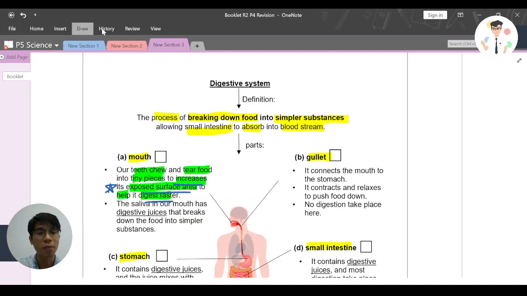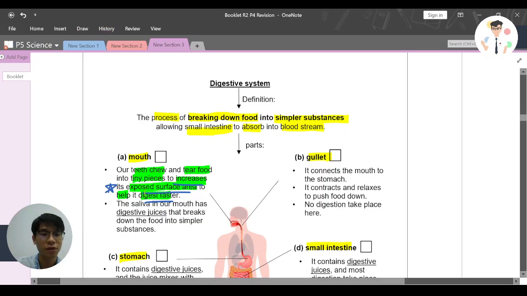And what else happens in our mouth? We also have something called saliva, which is actually a digestive juice. Again, it also helps to break down food into simpler substances.